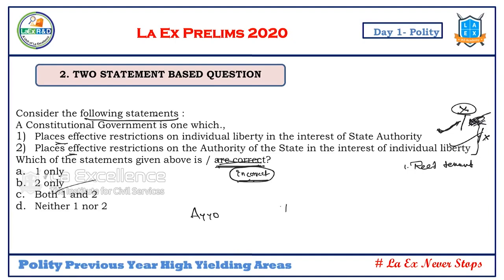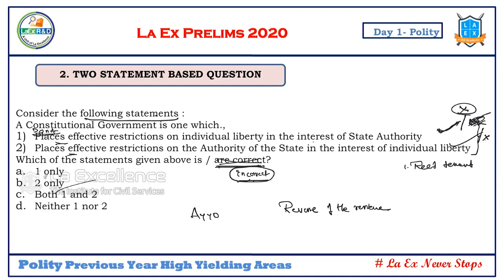Now, another problem that comes is the reverse of the reverse statements. What do I mean by this? Reverse of the reverse statements. So, for example: places effective restrictions on individual liberty in the interest of state authority. Effective restrictions. Now, do not place any restrictions, if it is given like this. So he is keeping all, and he may ask for the incorrect statement. Here, do not. So both the nots: one is asking for incorrect, and the other, giving do not, is making a negative statement.